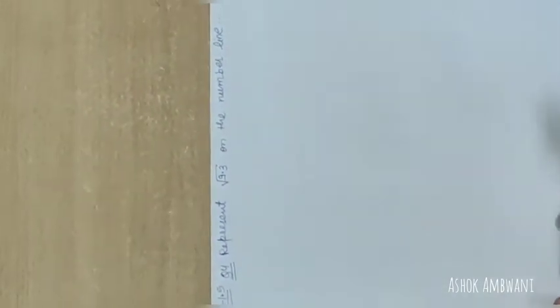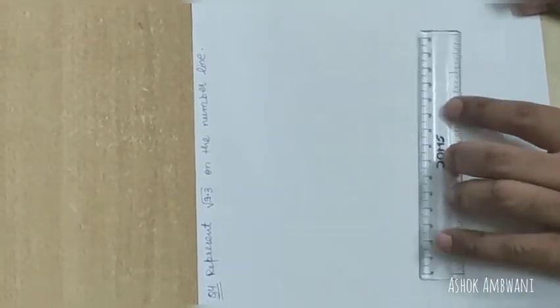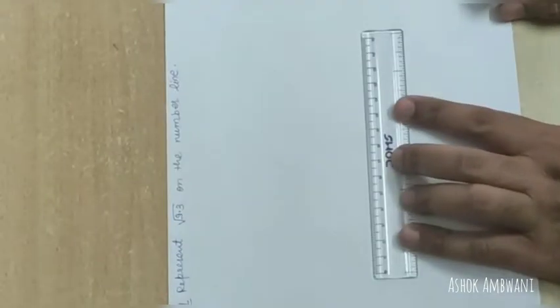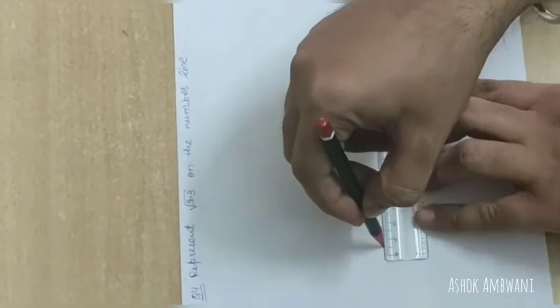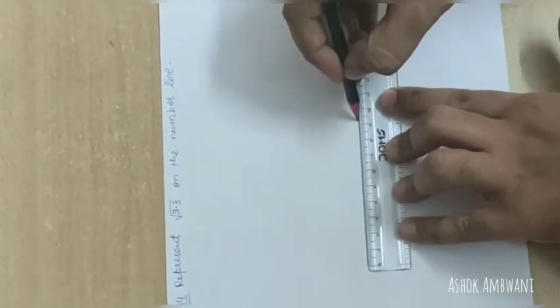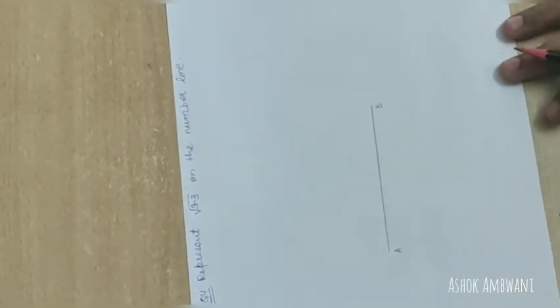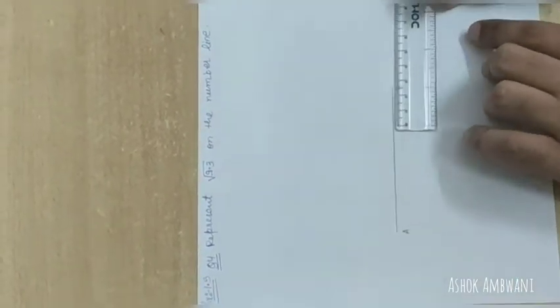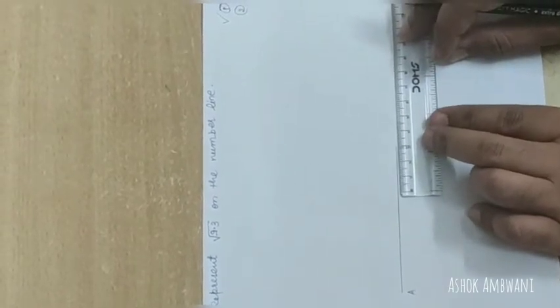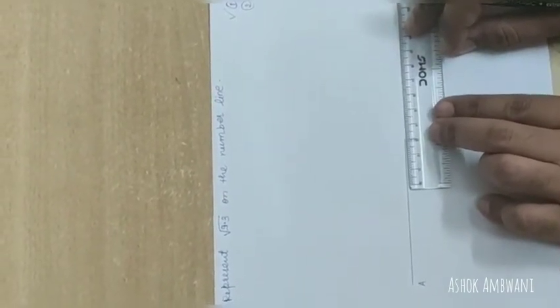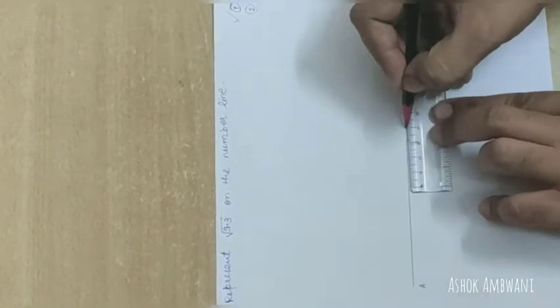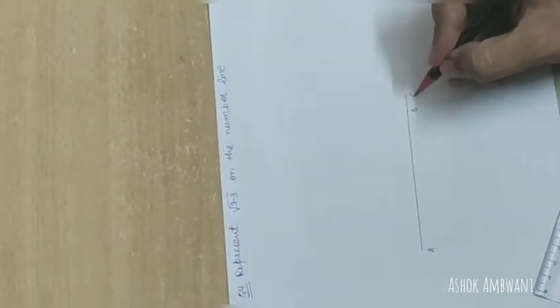For that, whatever decimal has been given inside the square root, that much centimeter we need to measure, or draw a line. So that means a 9.3 centimeter line segment has to be drawn, and give this line segment points A and B. Okay, this was the first step. Now in the second step you need to extend this line by 1 unit, or 1 centimeter. Give this point as C.